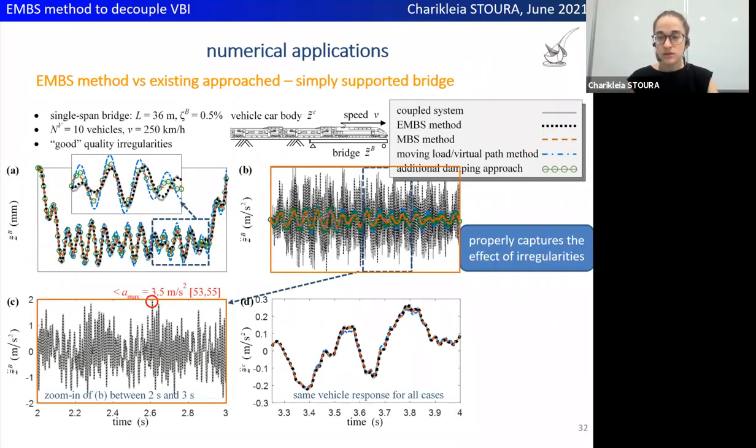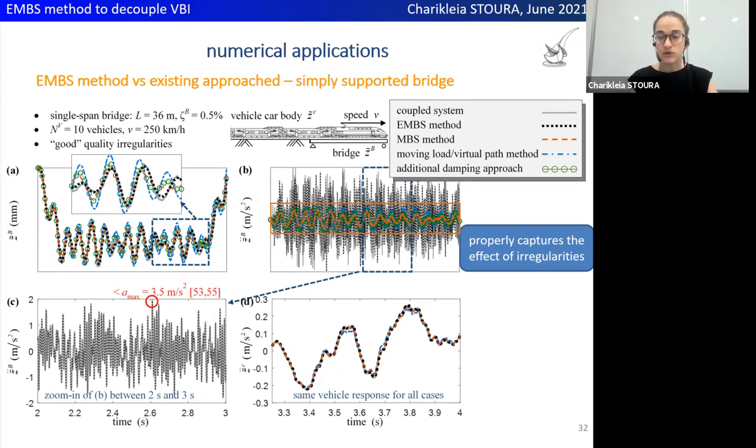The extended modified bridge system method, shown herein with a black dashed line, can perfectly predict both displacement and acceleration of a simply supported bridge compared to the solution of the fully coupled system, which is shown herein with a solid gray line. On the contrary, the modified bridge system method, which is shown herein with an orange line, does not properly estimate the acceleration of the bridge.